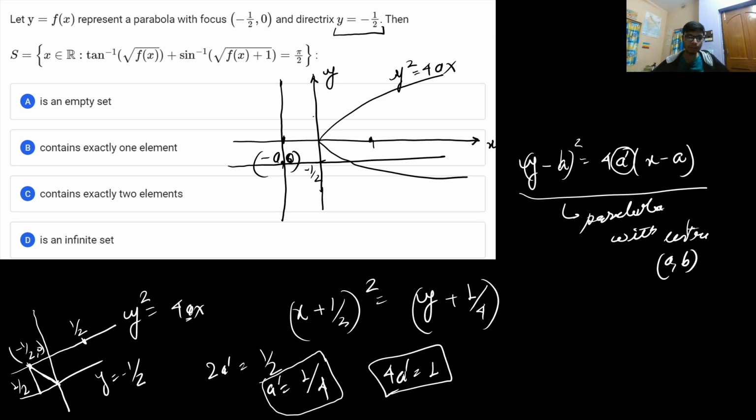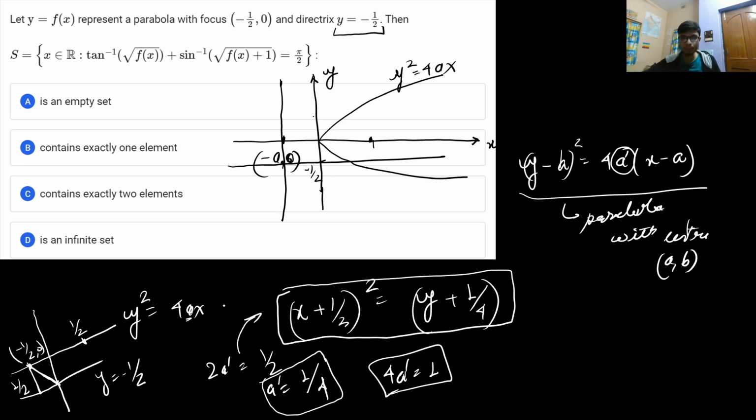This is an important type of problem, that's what I'm trying to imply. So if you solve with these given conditions, you can get the parabola equation as x plus 1 by 2 whole square is equal to y plus 1 by 4. So that will be the equation of the parabola. Now if you solve and simplify, you'll get y is equal to x square plus x.